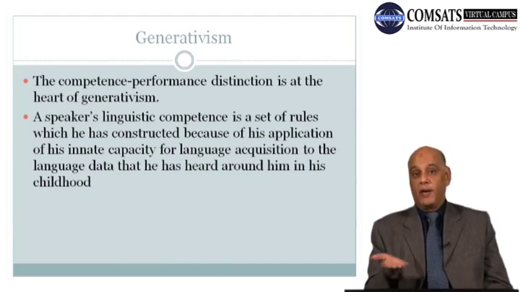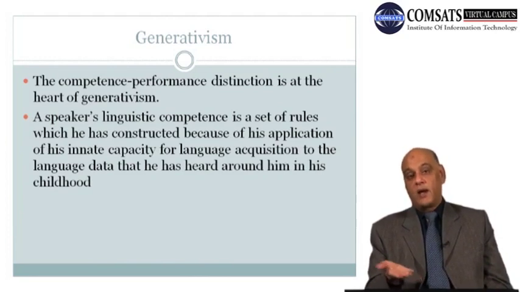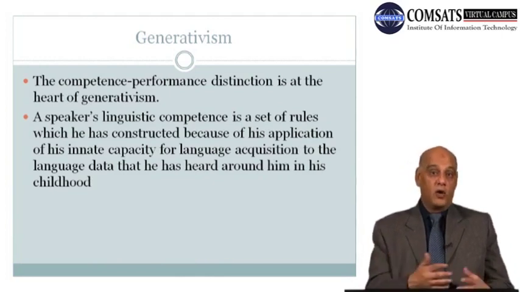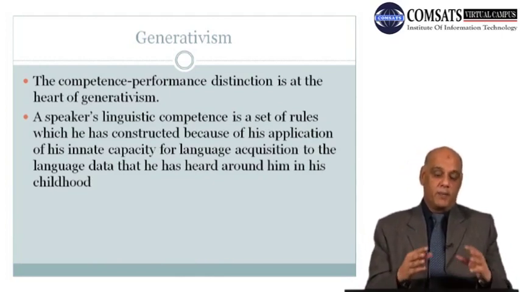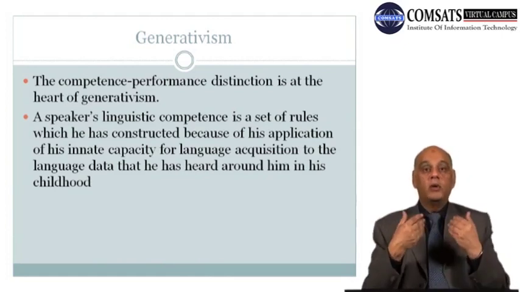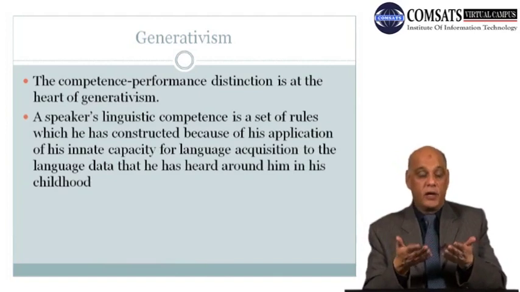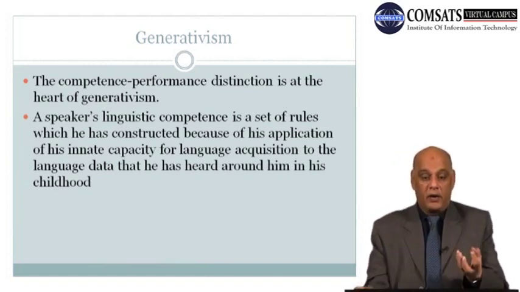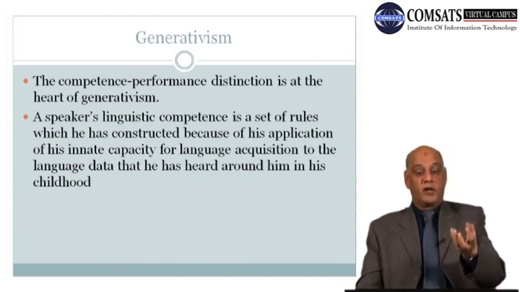So gradually the child builds up competence. Competence comes after the child has acquired a lot of words, and competence is basically the power, the ability to acquire language and to produce language. It's a part of the knowledge.